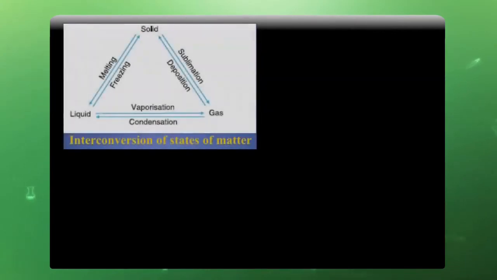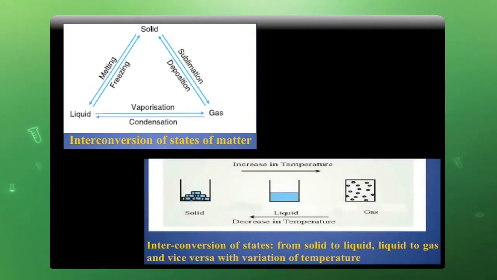This is the presentation of how the three states of matter convert into each other. This indicates that when a liquid is heated, it is converted to gas. When gas is condensed, it is converted to liquid. As the temperature increases, the state of matter changes from solid to liquid and liquid to gas. It means that as the temperature increases, the intermolecular attraction decreases, which makes the molecules of the matter free, and ultimately at very high temperature their molecules become totally free and are converted into the gaseous state.